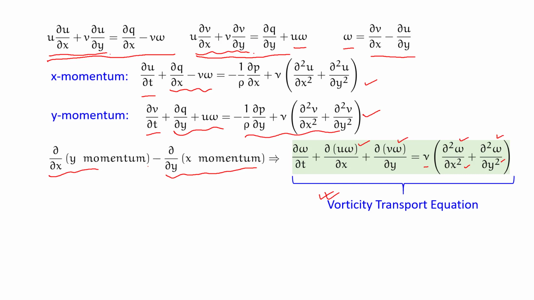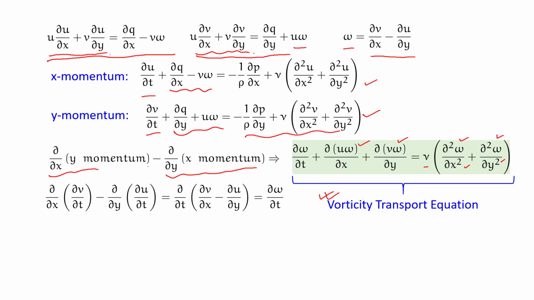How am I getting this? For instance, the first term. As I take this del x of the y momentum, the first term, that is the transient term, is coming as del x of del v del t minus del y of the x momentum. So del y of del u del t, that is the first term of the x momentum.